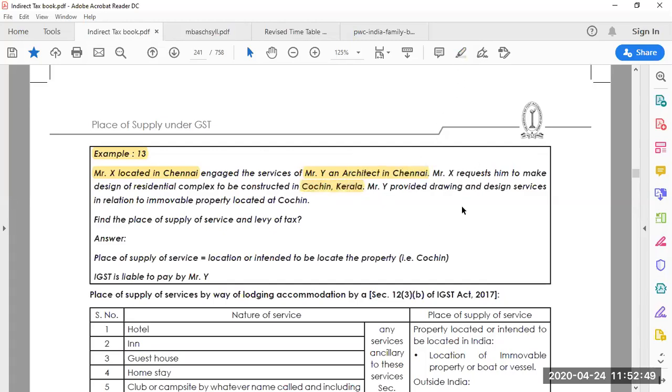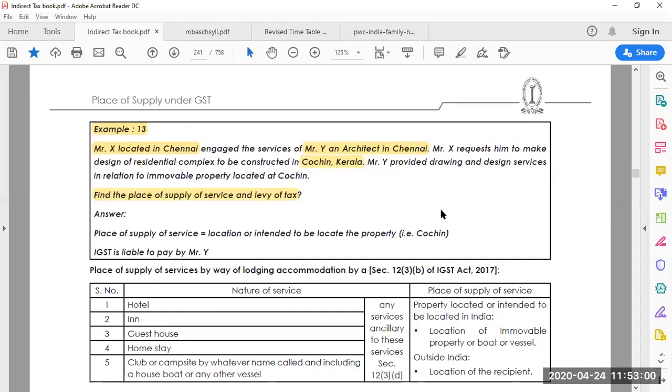Now they are asking to find the place of supply and the tax. It says clearly that in this category the place of supply of service is the location of the immovable property, that is Cochin, where the house is constructed. So the place of supply will be Cochin.